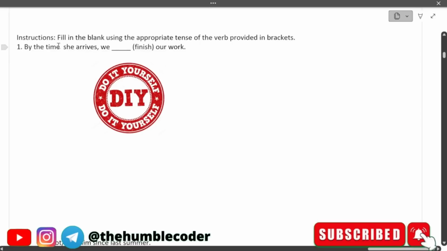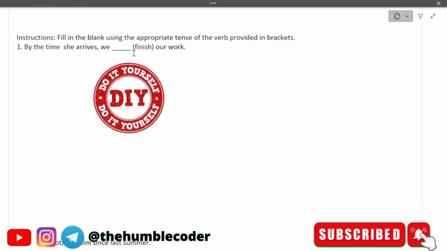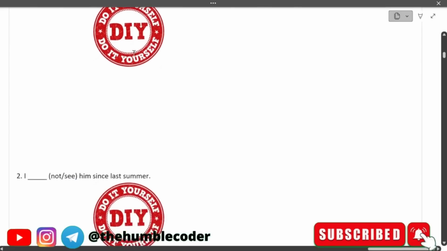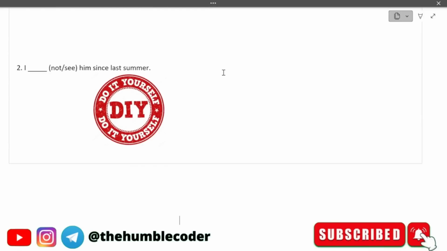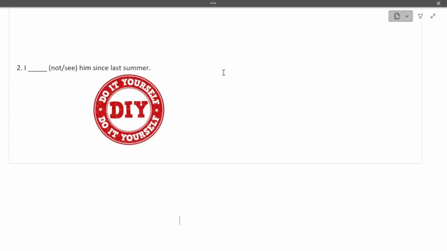So guys, this is your DIY question 1. What you need to do is fill in the blanks with the appropriate tense of the verb. We have already seen these kinds of questions. The question is, by the time she arrives, we dash our work, and the word that you have is finish. Moving on to question 2: I dash not or see him since last summer. You need to again fill in the blank. So make sure that you attempt both these DIY questions.